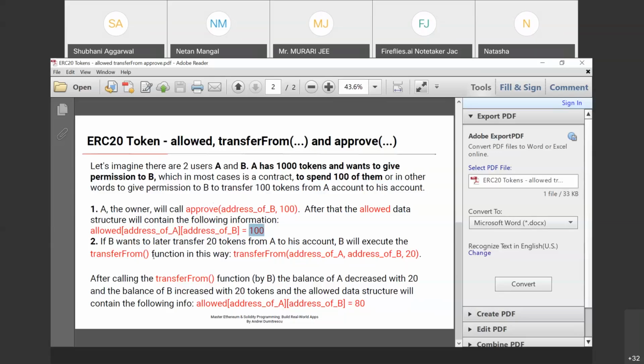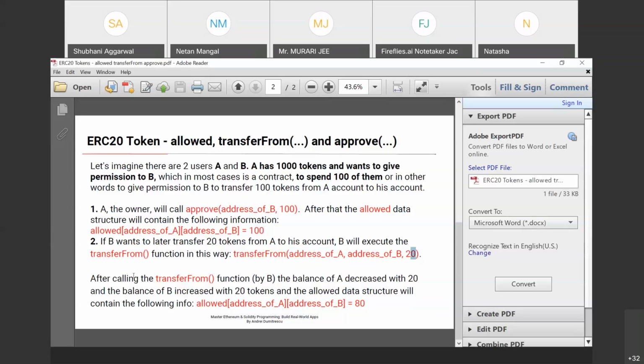If B wants to later transfer 20 tokens from A to his account, B will execute transfer from: address of A to address of his account, how many tokens? 20. Clear?